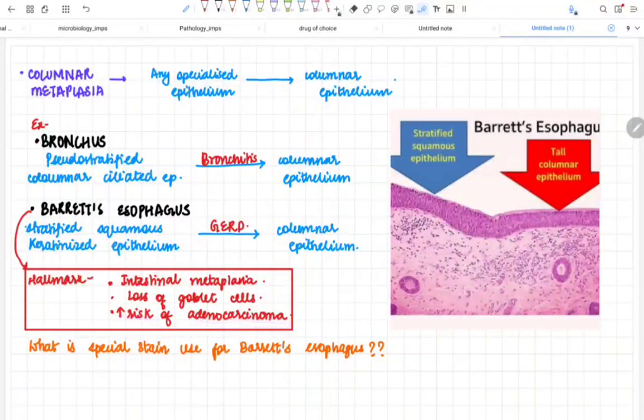As I said earlier, in metaplasia, if the abnormal stimulus is very long, there is a chance that this metaplastic change will convert into a cancerous condition. Now the best example is Barrett's esophagus. It increases the risk of adenocarcinoma. Another question I am going to ask you is, what is the special stain used for Barrett's esophagus? If you know it, then comment it down.